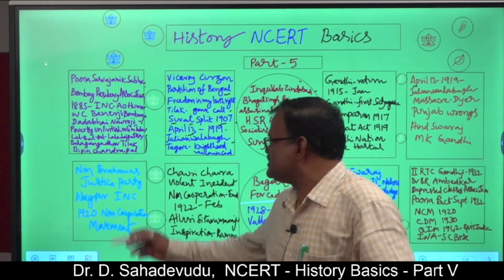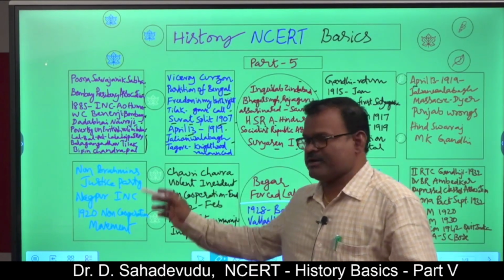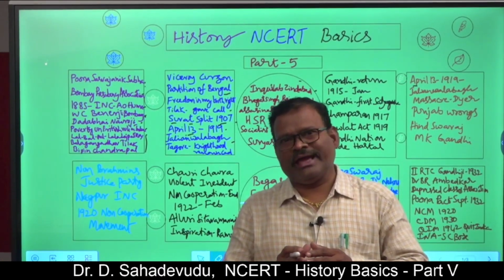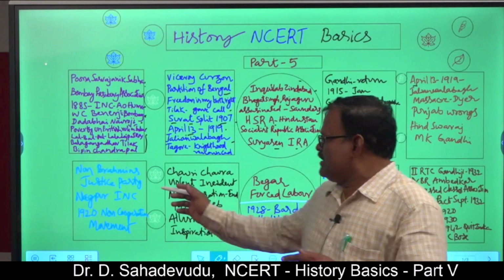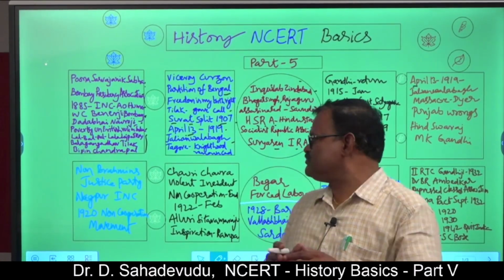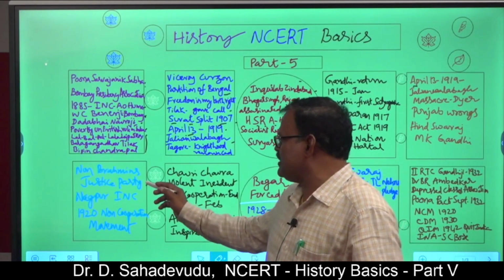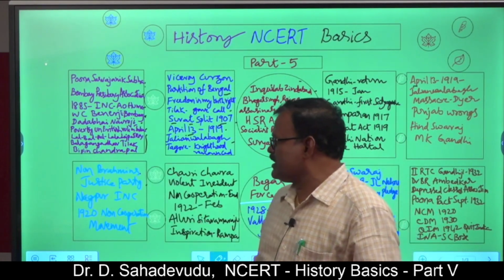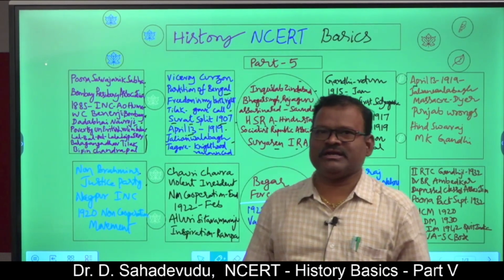See another synopsis: Non-Brahmins, Justice Party. Here in Tamil Nadu, E.V. Ramaswamy Naicker started a Justice paper and again formed a Justice Party. The Justice Party was based on non-Brahmins, and they also advocated against the oppression and domination of the upper castes.